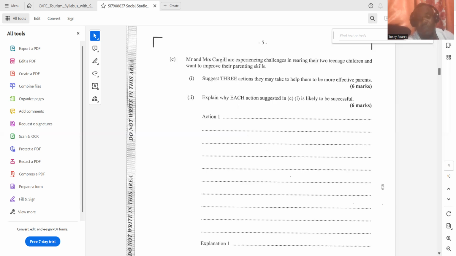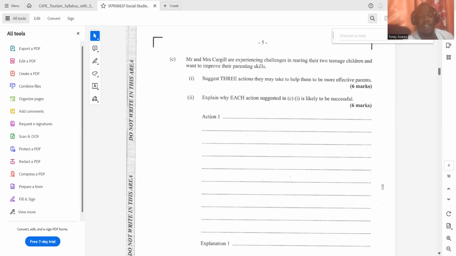Another strategy in improving their parenting skills is to talk to their children and find out what might work for them and what is not working. This is the justification: in homes, children are sometimes told that they must be seen and not be heard. So sometimes children don't have a voice.